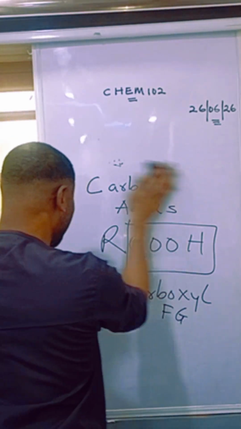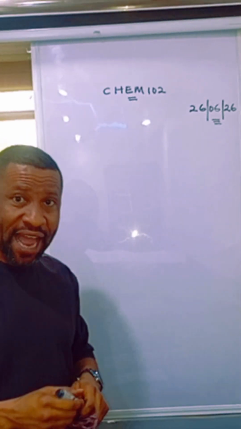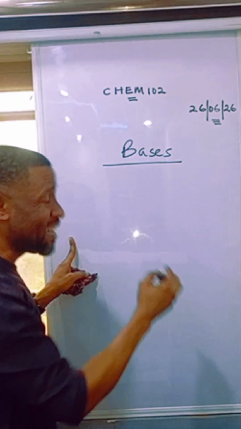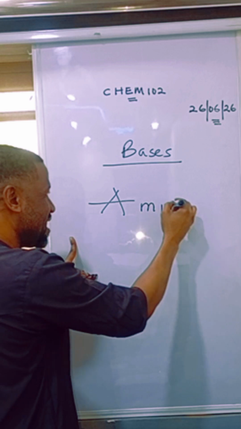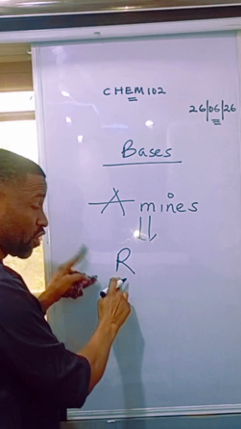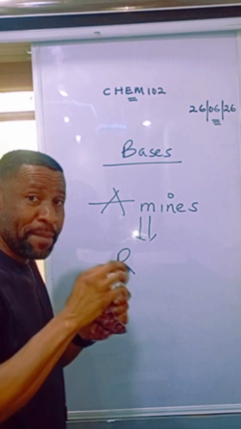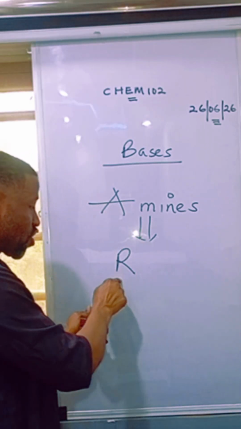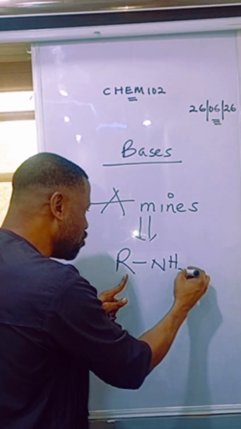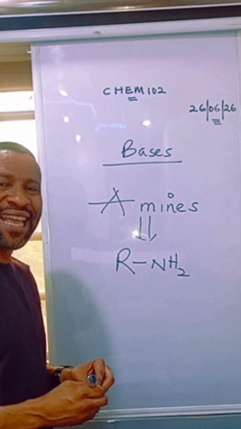Okay, I've talked about organic acids. So now, who are the people you call organic bases? The ones you call organic bases, they are the amines. Their general formula is RNH2. Of course, you know that R is an alkyl group, which is an alkane that has lost 1 hydrogen atom. When a member of alkane loses 1 hydrogen atom, it becomes an alkyl group. Now, if that alkyl group is bearing the amino group, NH2, what you have produced is called an amine.